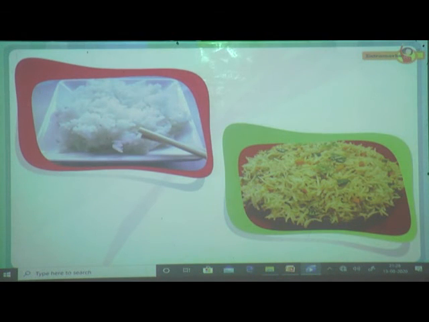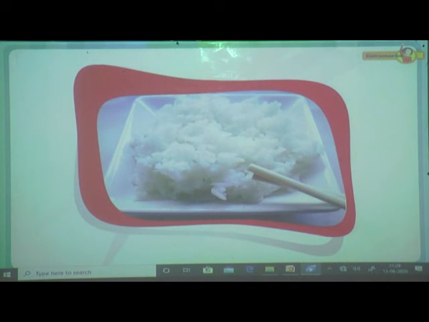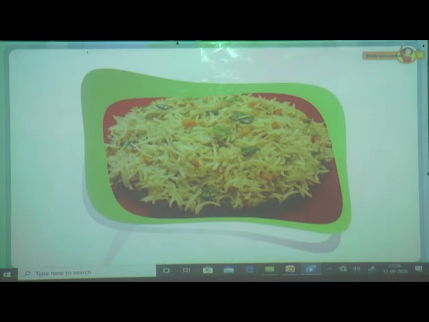Now, look at these pictures. Do you observe any difference in these mixtures? First picture shows plain boiled rice, whereas second picture shows fried rice with so many vegetables in it.